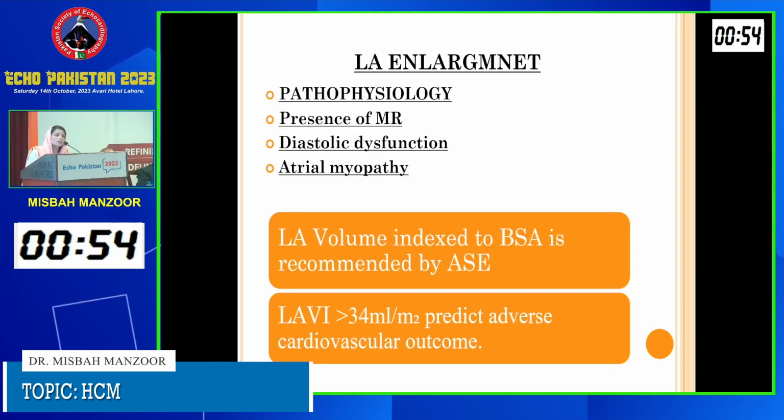LA enlargement is a very important predictor because it will not only predict the poor prognosis, but also will cause an increase in sudden cardiac death. The different pathophysiological mechanisms for LA enlargement include presence of MR, diastolic dysfunction, and atrial myopathy. However, the American Society of Echocardiography has advised to take left atrial volume indexed with the body surface area. This parameter, if it is more than 34 ml per meter square, will predict adverse cardiovascular outcomes.